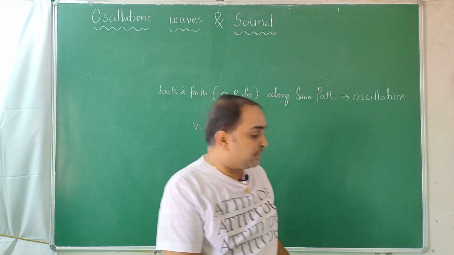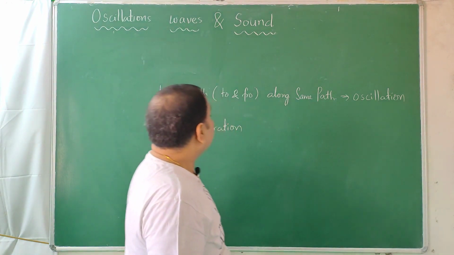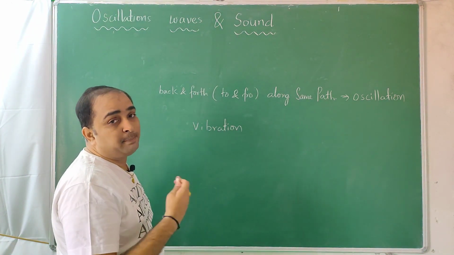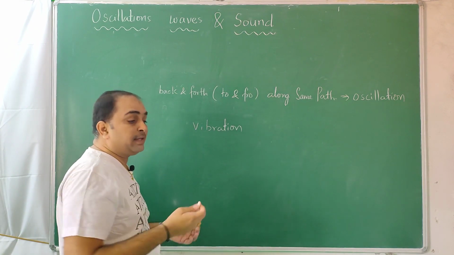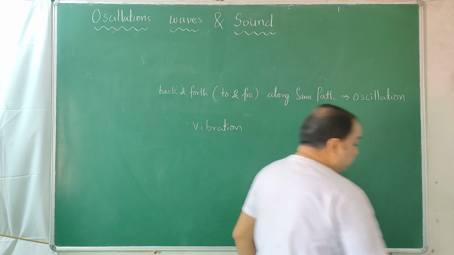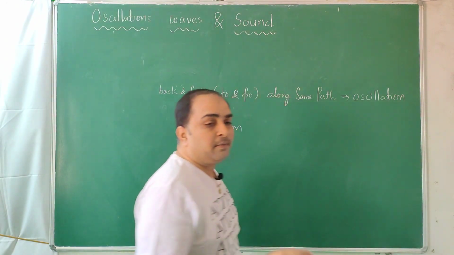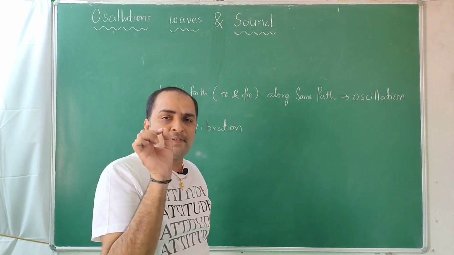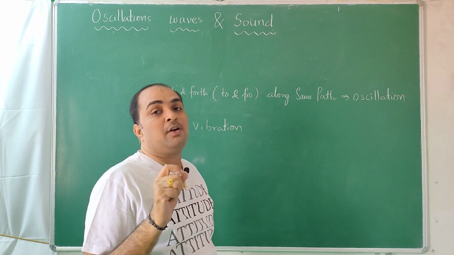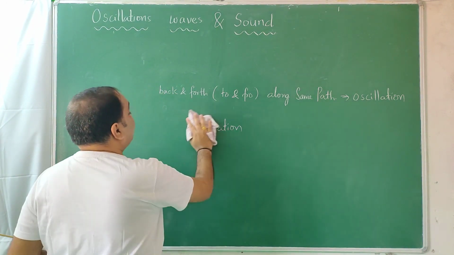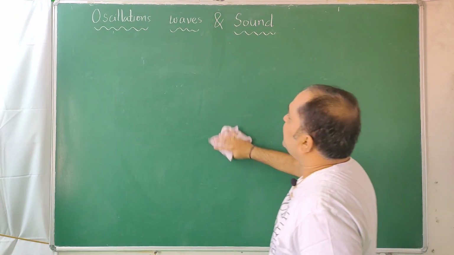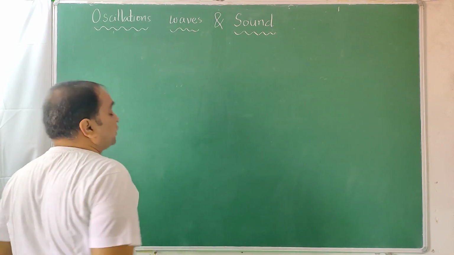There is not much difference as such. If the center of mass doesn't move, here also back and forth motion along the same path is required, all conditions are satisfied. The only thing is, if the center is fixed, we generally use the word vibration. Doesn't matter at all, and moreover, if many oscillations occur in a very small time, generally we can call it vibration. Small amplitude oscillations, we can call vibration. Many things are there, but the basic difference is, if the center is moving, that is oscillation. If the center is fixed and the object is moving, that's called vibration.